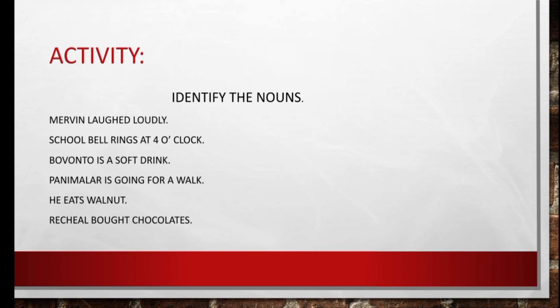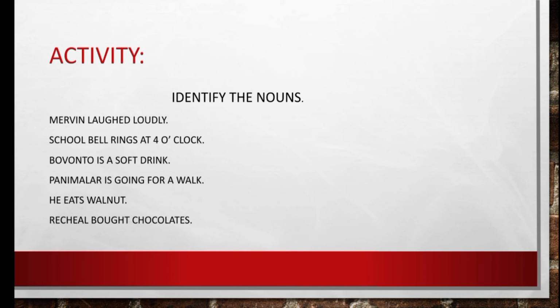Very good, because Bavonto is the name of a particular cool drink. And: Panimalar is going for a walk. What is the noun in the sentence? Yes, you are absolutely right. Panimalar is the noun in the sentence because Panimalar is the name of a person.